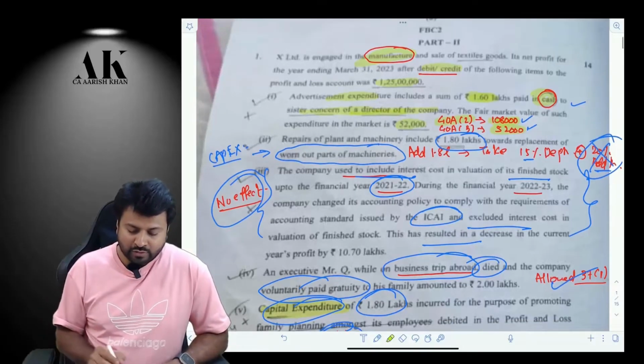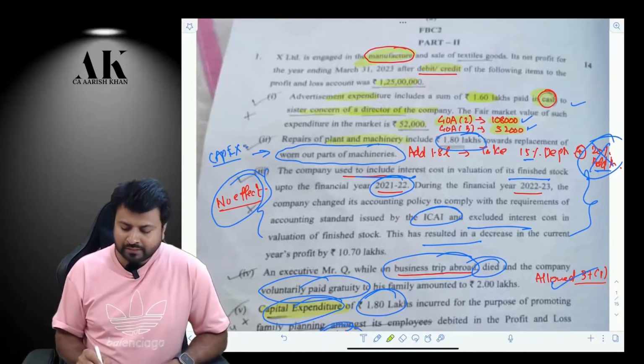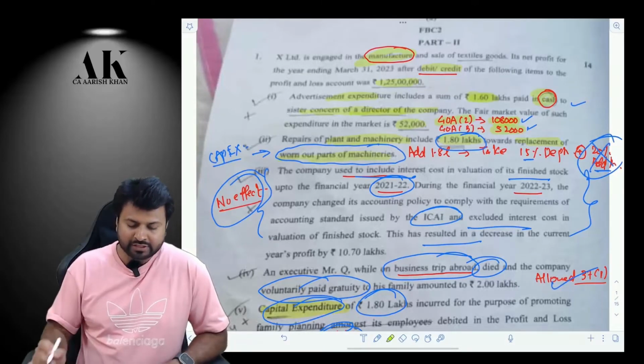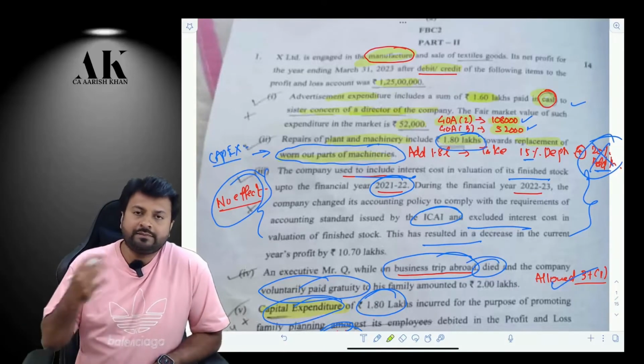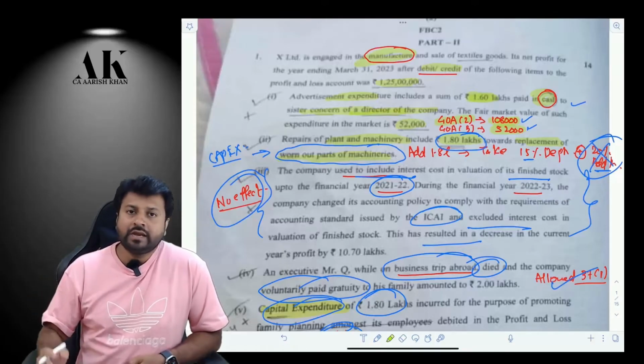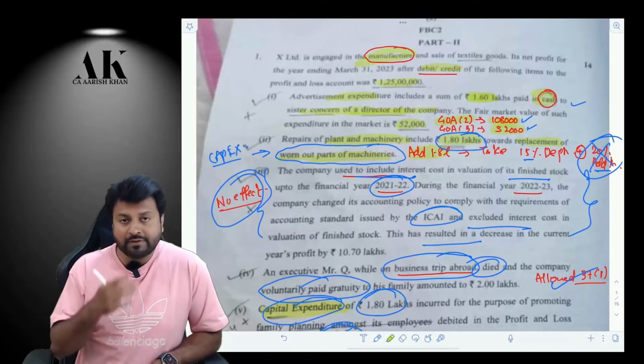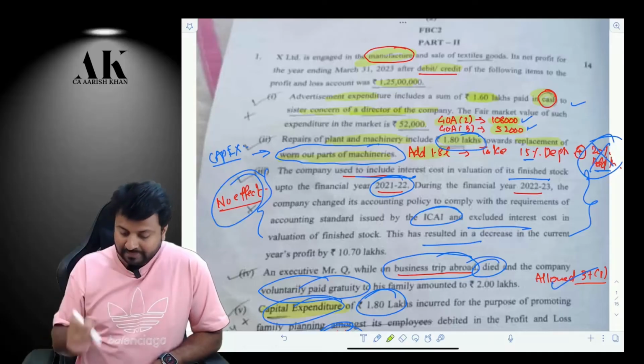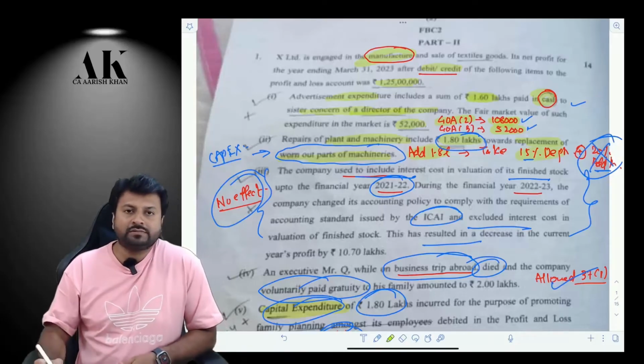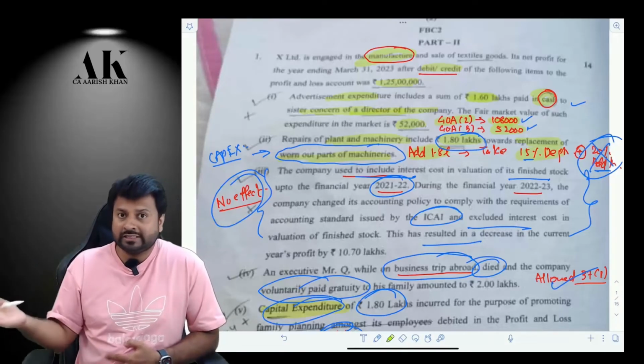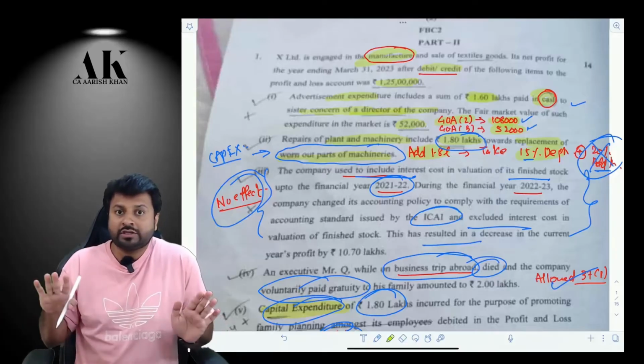Next adjustment, you have made some repair of plant and machinery, a repair of 1.8 lakhs towards replacement of the worn out part of the machinery. Now you can make an assumption that this replacement is a capex. If it is a capital expenditure, then you have to add back this 1.8 lakhs and then take 15% normal depreciation, assuming that the asset is used for more than 180 days. So you have to make a lot of assumptions over here. They have not mentioned the date of put to use, etc.